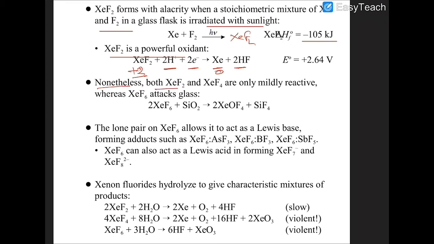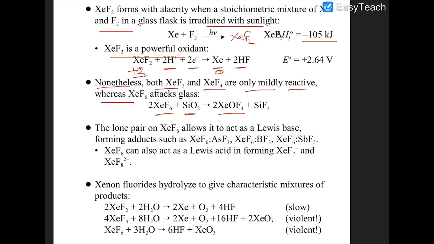Nonetheless, both XeF2 and XeF4 are only very mildly reactive in nature, whereas XeF6 attacks glass. That's why it can't be stored in glass. Why? Because XeF6 attacks the silica SiO2 present in the soda glass. So what happens? You have formation of XeOF4. Sure about that or not?